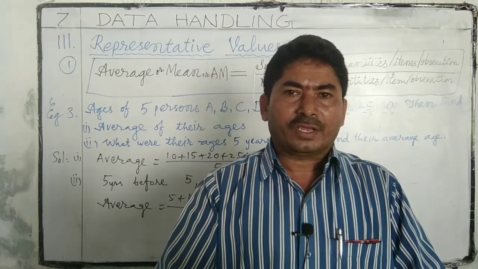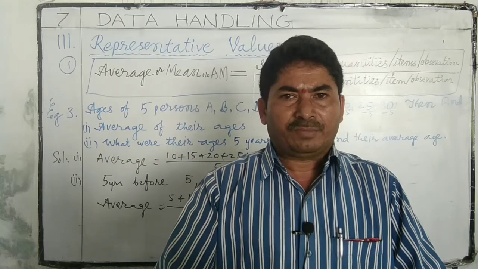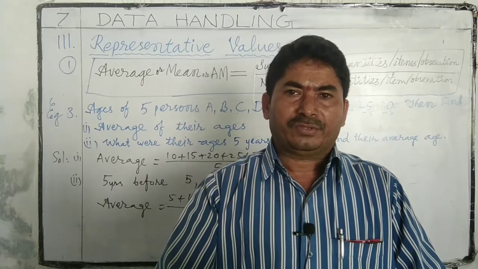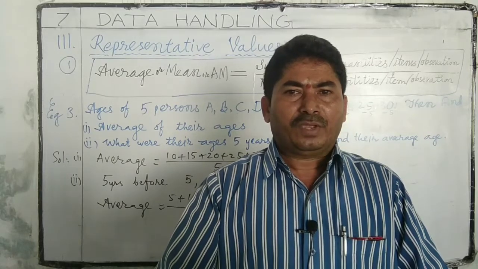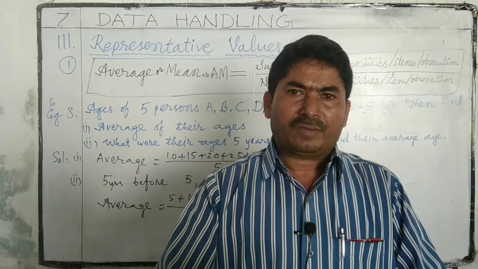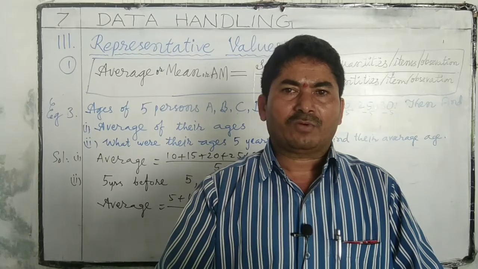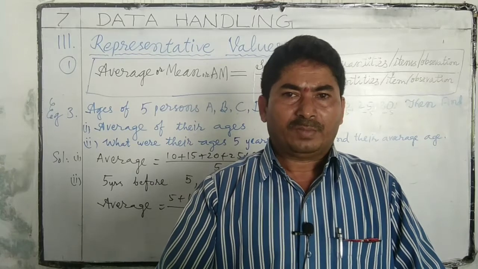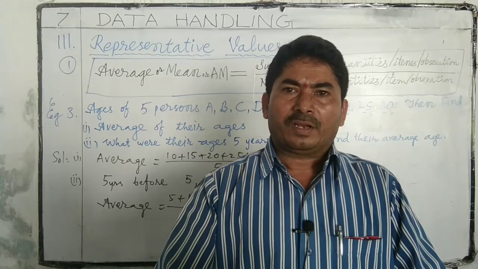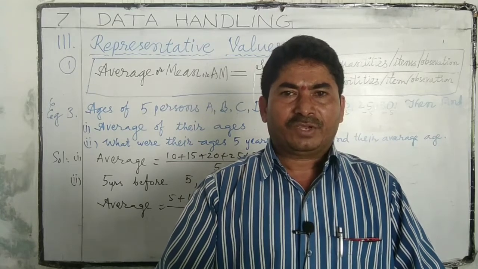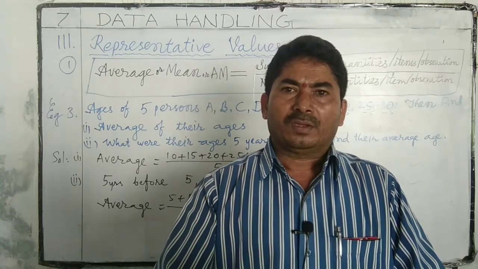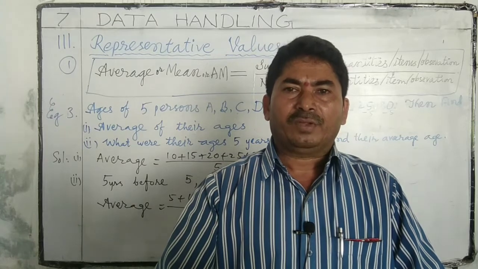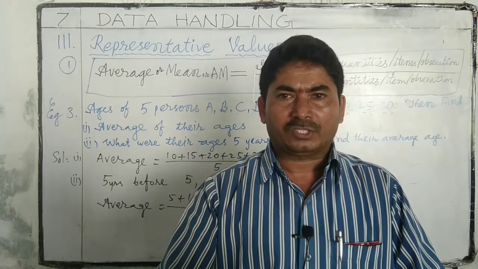If we increase each and every observation by the same quantity, the average also increases by that quantity. If we multiply each observation by a certain quantity, the average also is multiplied by that quantity. If we divide each observation by the same quantity, the average is also divided by that same quantity. This we understood.